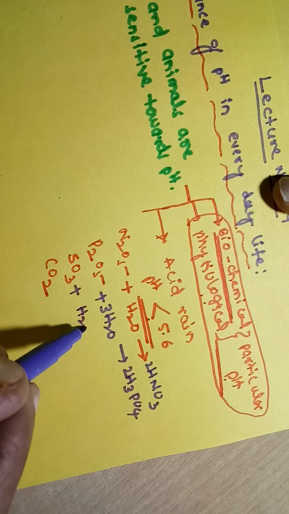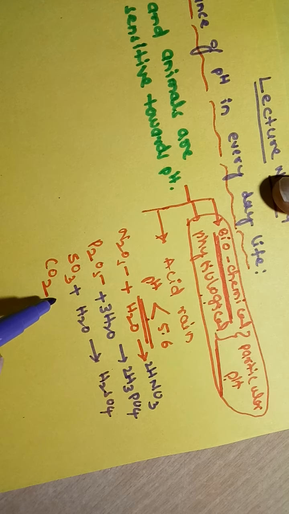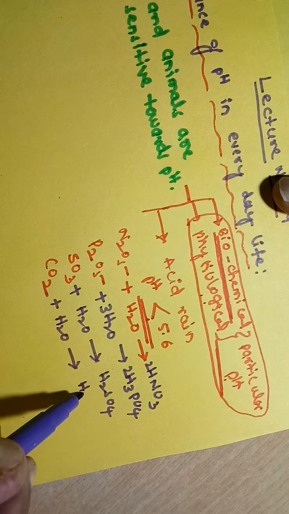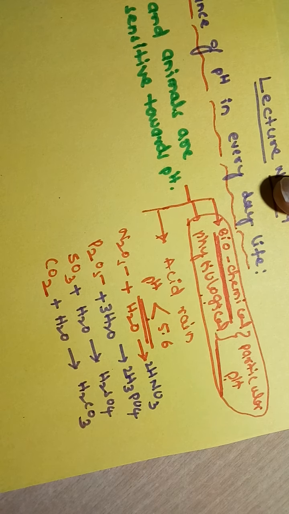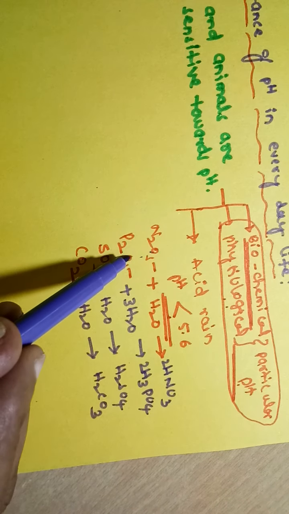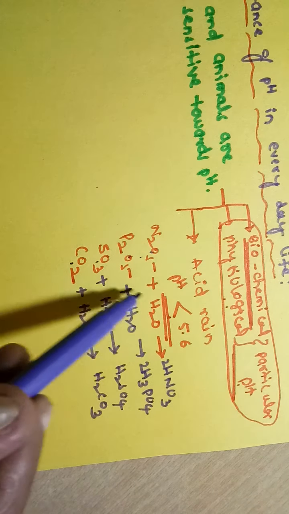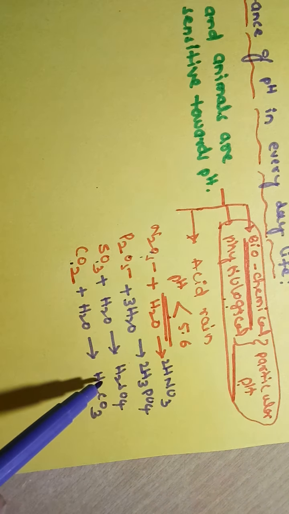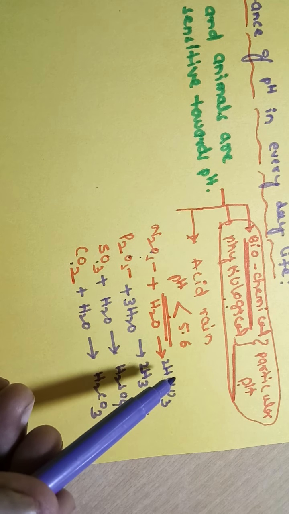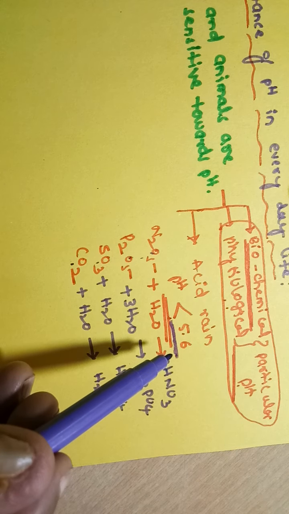If sulfur dioxide is dissolved in rainy water, we will get sulfuric acid, H2SO4. If carbon dioxide is dissolved in water, we will get H2CO3, carbonic acid. That means these gases present in the atmosphere, when dissolved in rainy water, are converted into acids, and these acids fall with the rain, such that the pH of that rainy water decreases to less than 5.6.